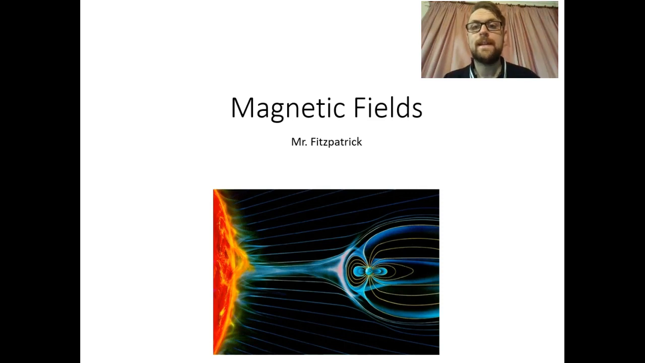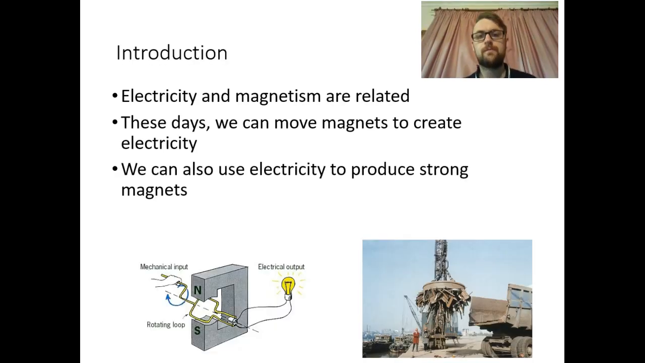Okay, so we've finished looking at electric fields, and today we're going to start looking at magnetic fields. Now, these are really closely related. That's hence the reason they follow on from each other, and we're going to see why that is very shortly. So, like I said, electricity and magnetism are really closely related.